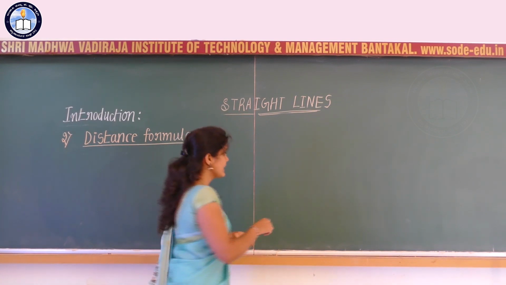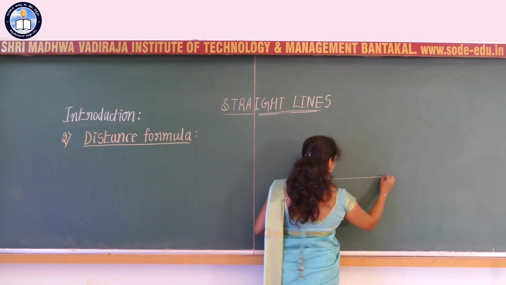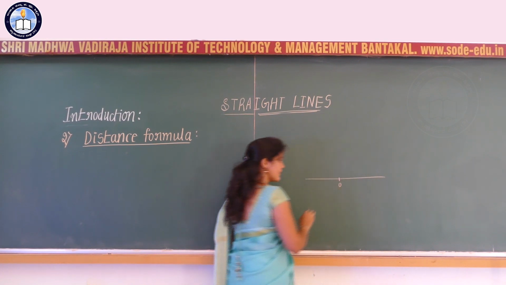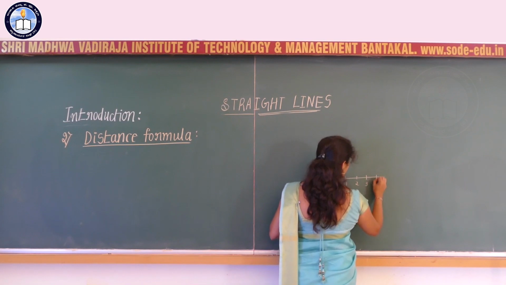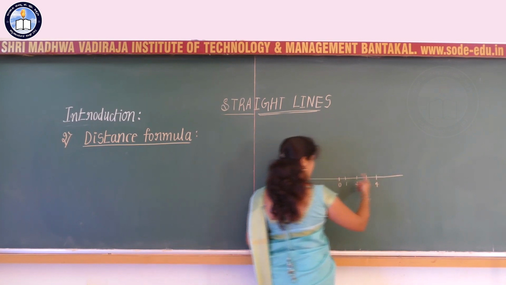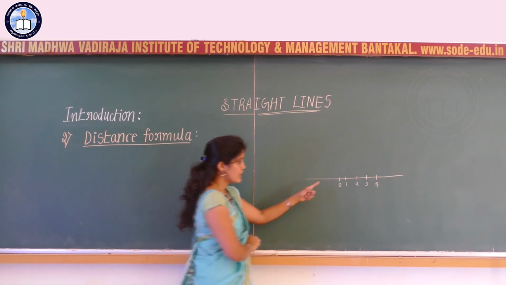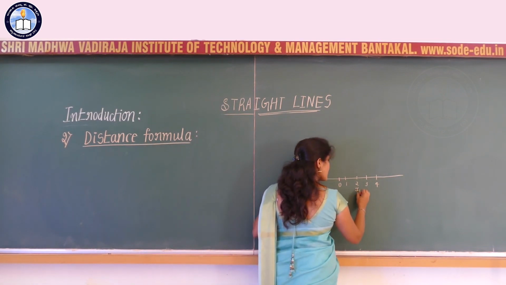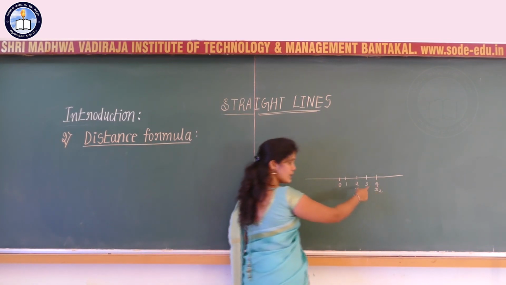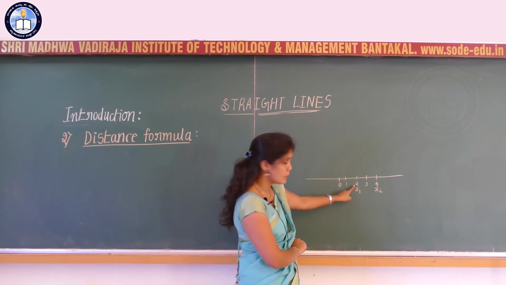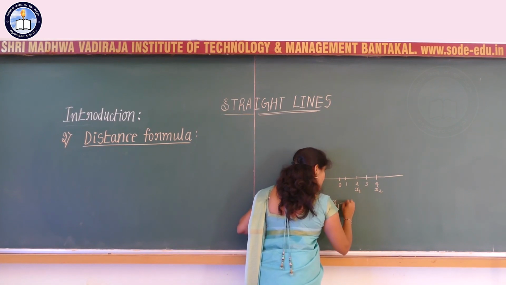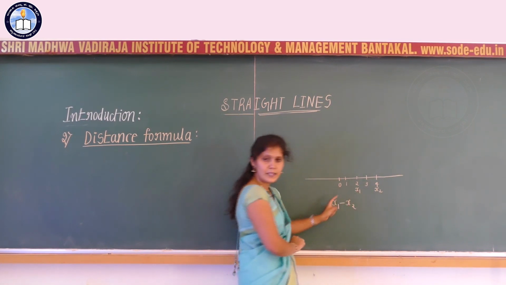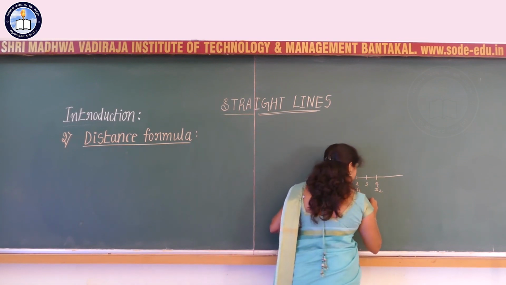If we consider a one-dimensional plane, let me consider somewhere here we have the origin, and here 1, 2, 3, 4, etc. that continues. So this is nothing but a one-dimensional plane. What is the distance between x1 and x2? Here x1 is 2 and x2 is equal to 4. The distance between x1 and x2, either we can write it as x1 minus x2 or as x2 minus x1, clear?